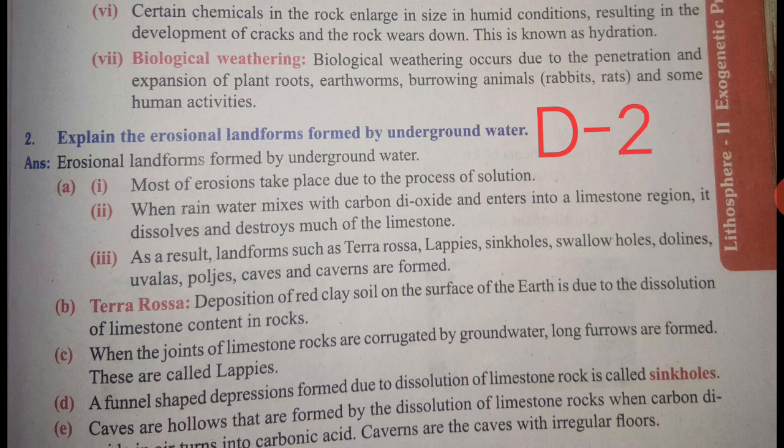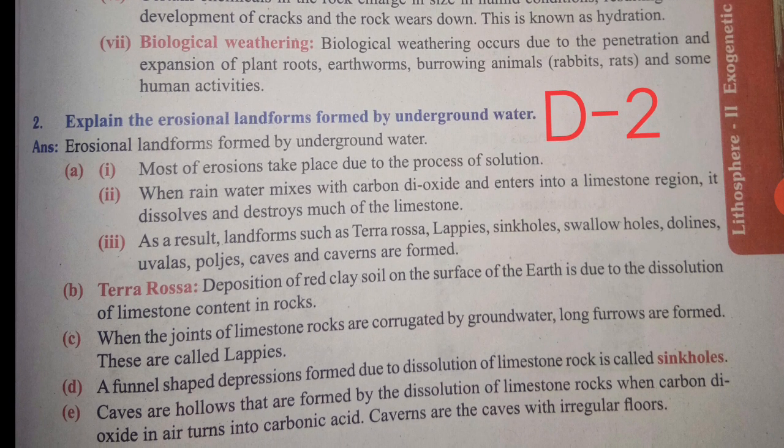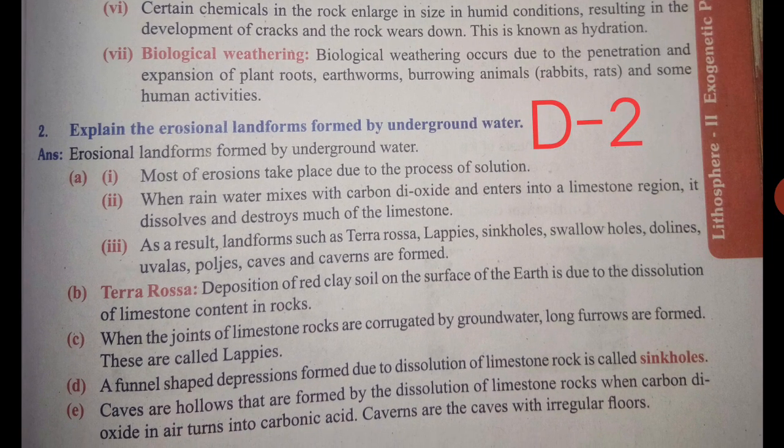C. When the joints of limestone rocks are corrugated by groundwater, long furrows are formed. These are called lapies. Then D. Funnel-shaped depressions formed due to dissolution of limestone rock are called sinkholes. Caves are hollows that are formed by the dissolution of limestone rocks when carbon dioxide in air turns into carbonic acid. Caverns are the caves with irregular floors.